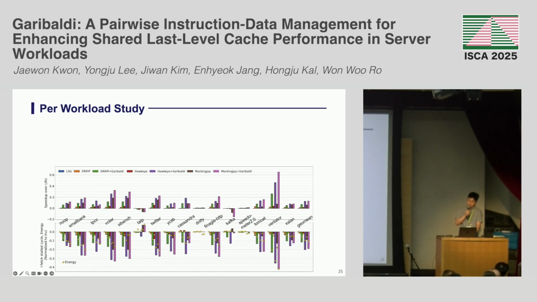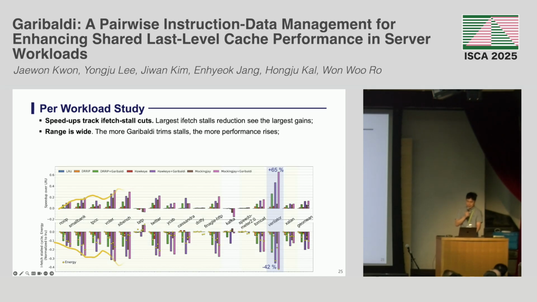Now we show you the quantitative correlation of speedup in the top graph and the ifetch stall cycle reduction in the bottom graph. First, speedup tracks the ifetch stall cycle reduction, and workloads like validator with highly reduced ifetch stalls see the largest gain. Second, the performance gain varies across the workloads in proportion to their ifetch stall reduction.